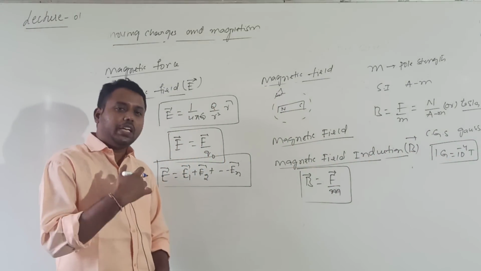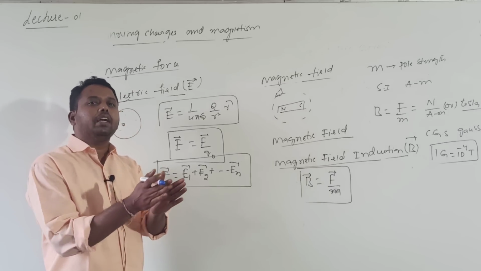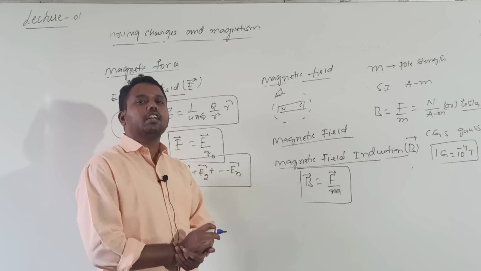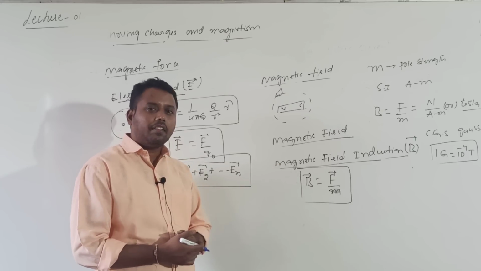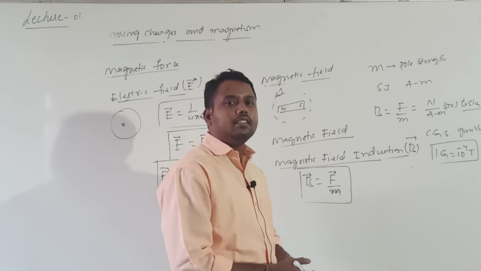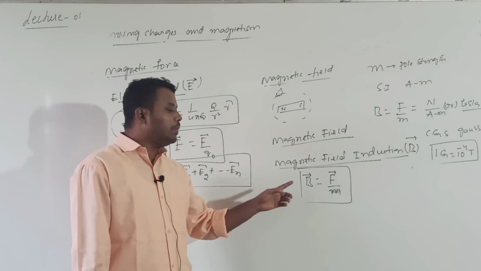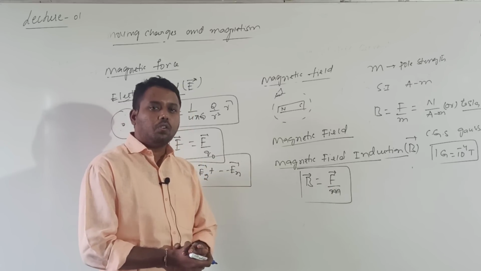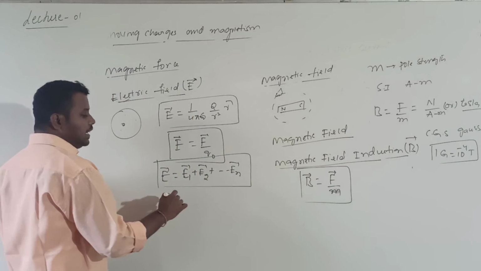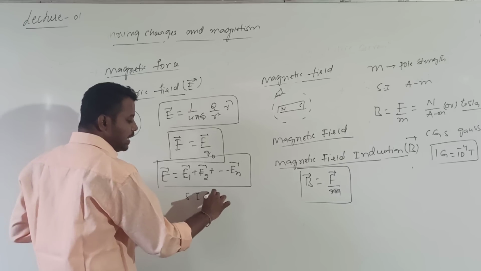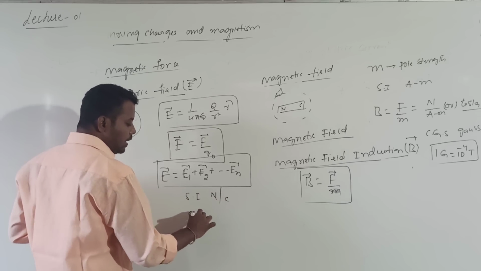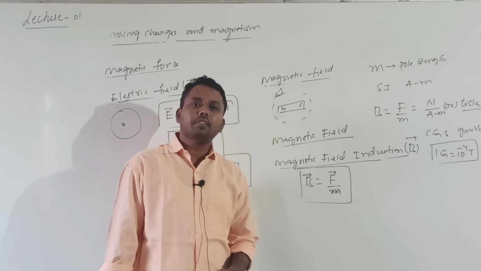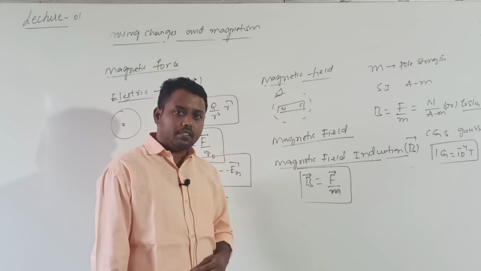What I mean to tell is, just as electric field can be represented by a vector quantity, similarly the magnetic field also can be represented by a vector quantity. That vector quantity is called magnetic field induction, defined as the magnetic force acting on the unit north pole. What is the SI unit of electric field intensity? Newton by Coulomb. And CGS units are given by Dyne by Coulomb. That you will write now. Similarly, here also we have written units.